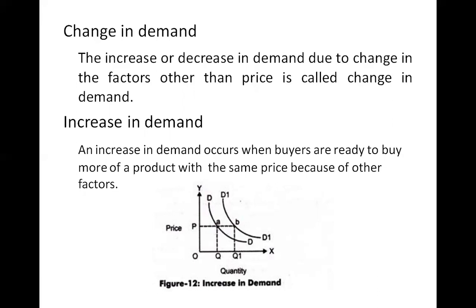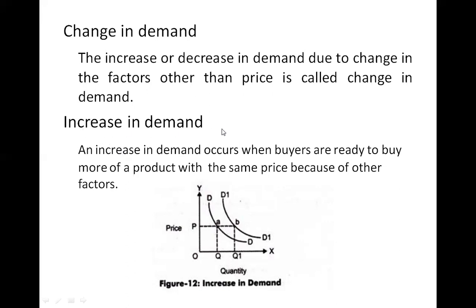Other than price, we have income levels of the consumers, all demand determinants except price. So income levels, tastes and preferences, size of population, expectation of incomes in the future, expectation of prices in the future, advertising, these are all. Okay.